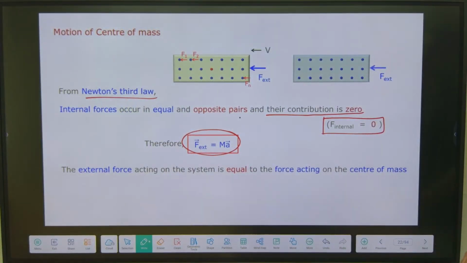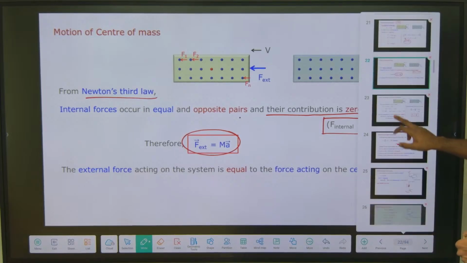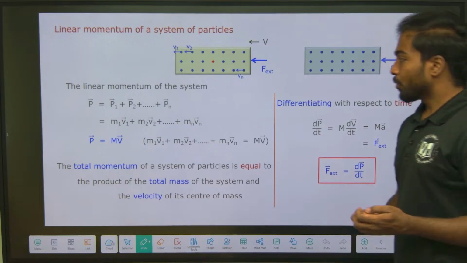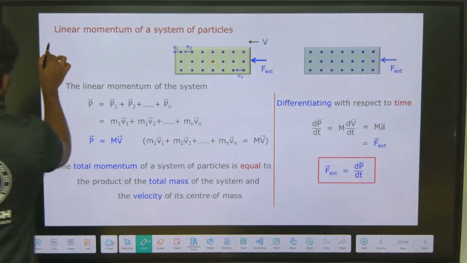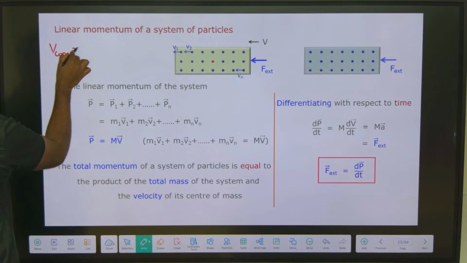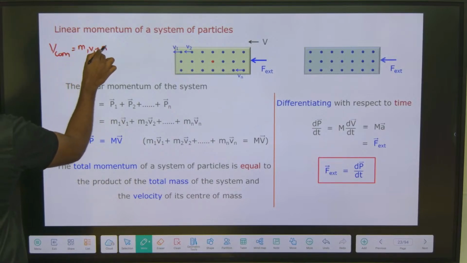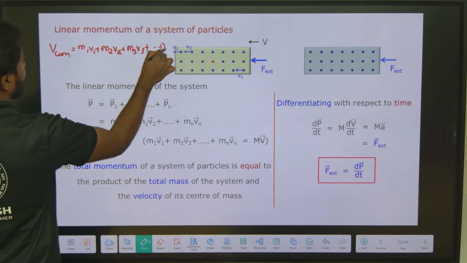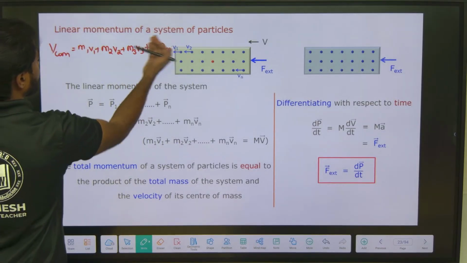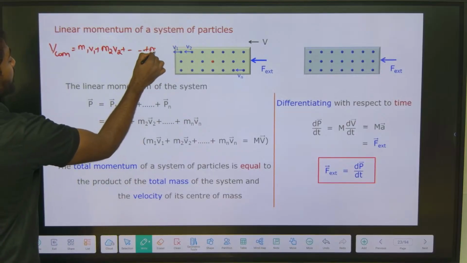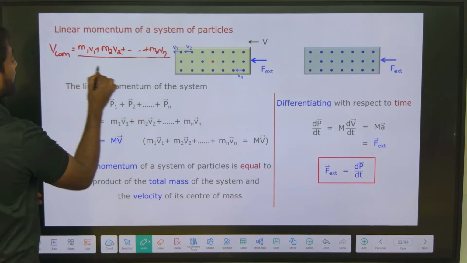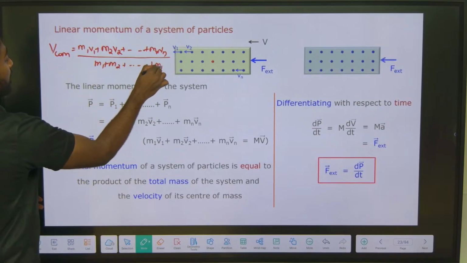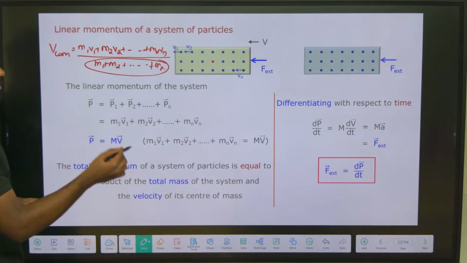Next is linear momentum of a system. We have discussed that velocity of center of mass equals m1 v1 plus m2 v2 plus m3 v3 up to mn vn, divided by m1 plus m2 plus up to mn, where the denominator is the total mass.